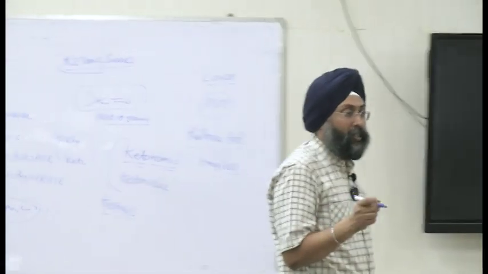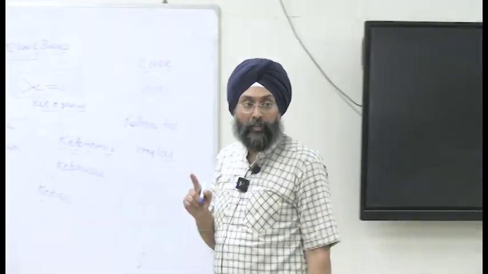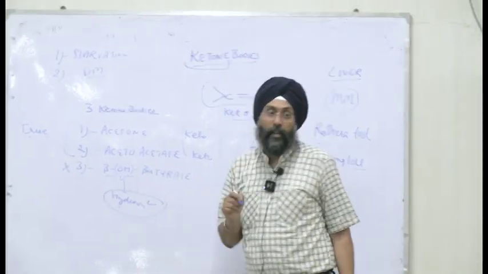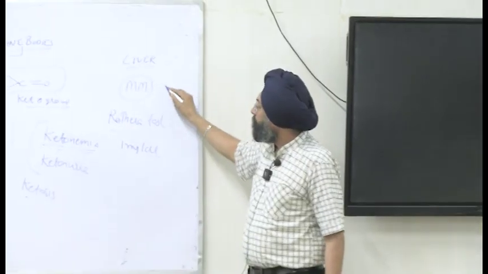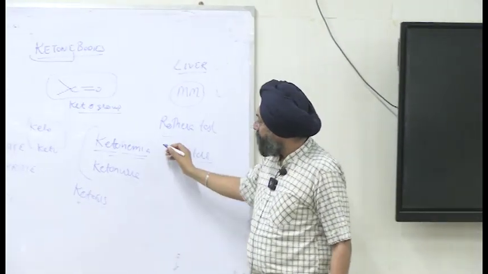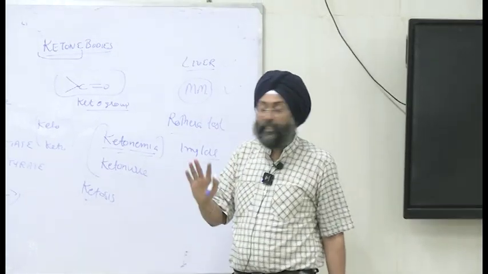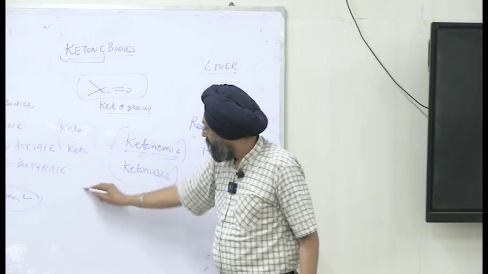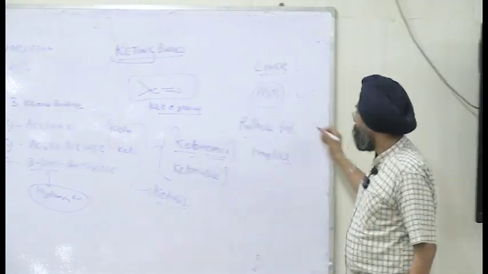Why the name ketone bodies? Because they contain a keto group. The third ketone body is not a true ketone body. Why? Because it contains a hydroxy group, right? And the organ for synthesis is the liver, the organelle is the mitochondrial matrix, and when the blood level is increased, it is known as ketonemia. When the level increases further, it appears in urine, known as ketonuria, and this combined is known as ketosis, right? The urine test is the Rothera test.